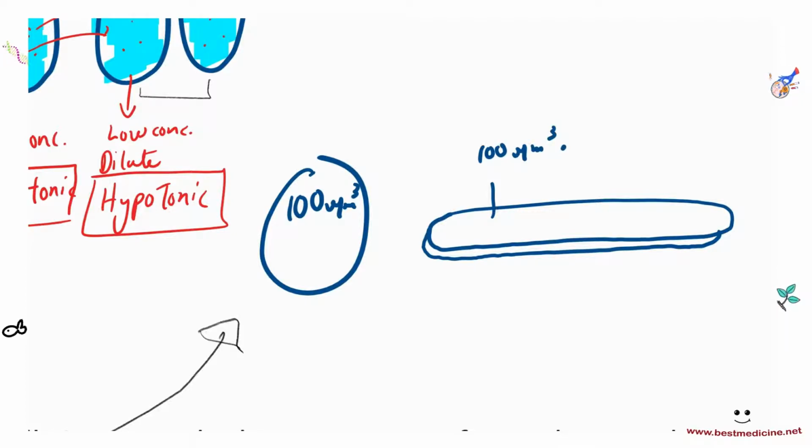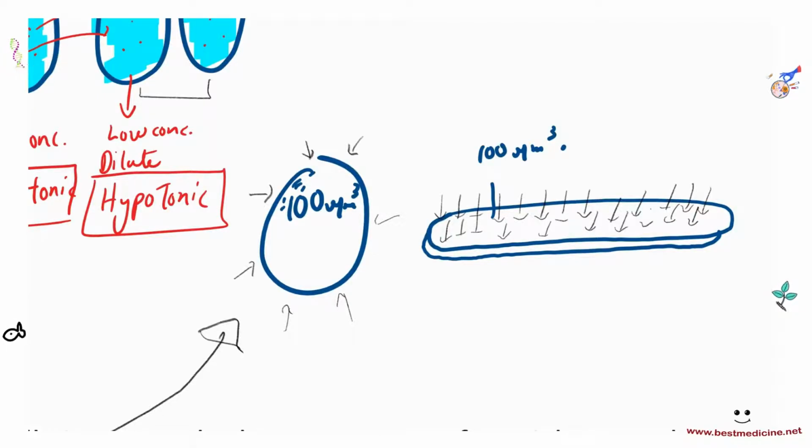So the difference between the spherical cell and the flatter cell is the surface area. If particles were to enter or exit either of the cells, let's talk about entering, then the one on the left, the spherical cell, has lesser surface area available for particles to enter. While the cell on the right, well, this has a lot of surface area, right? Particles can enter and exit through a lot of different places. So for the same amount of volume, the greater the surface area, the greater is the rate of diffusion.